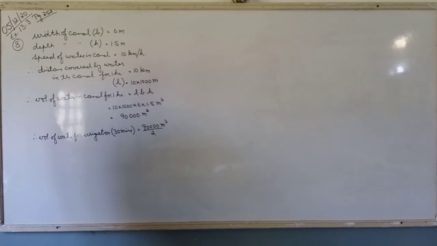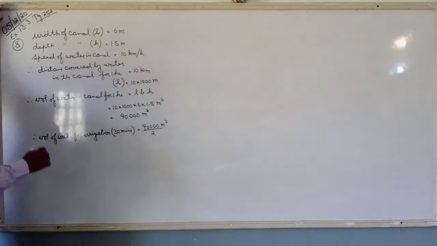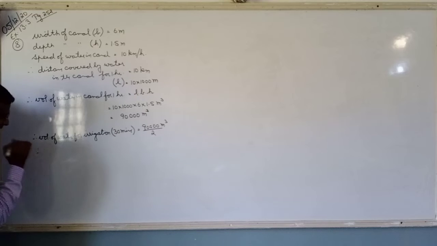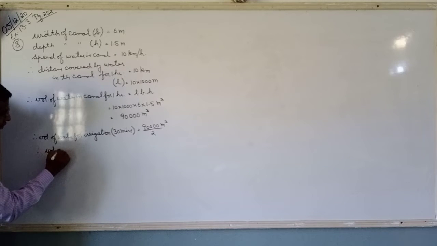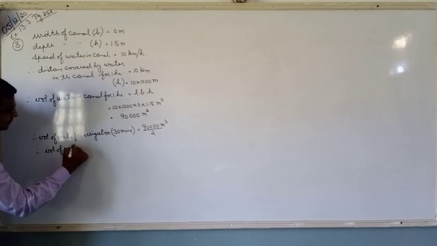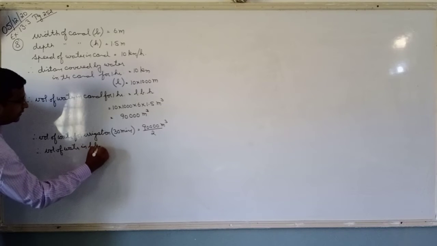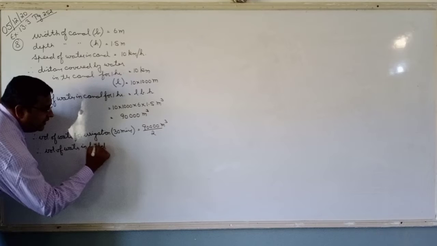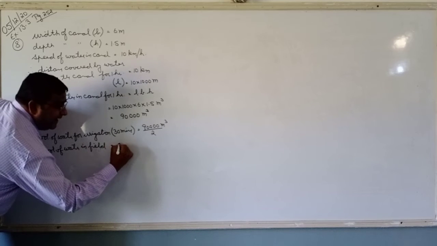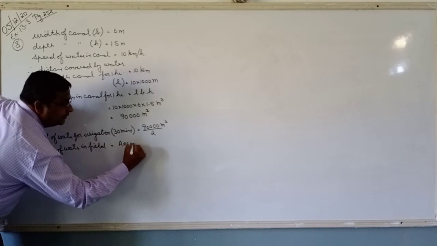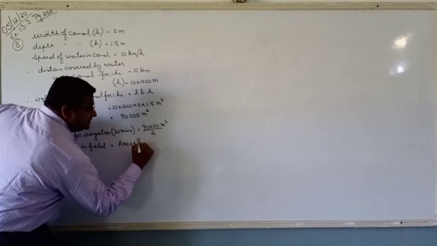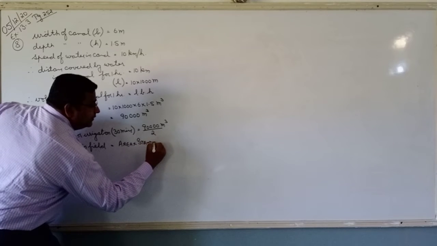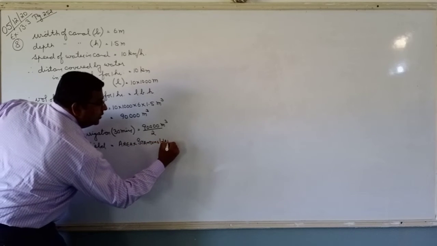I hope there is no confusion. So that means volume of water in field is equal to area multiplied by standing water.